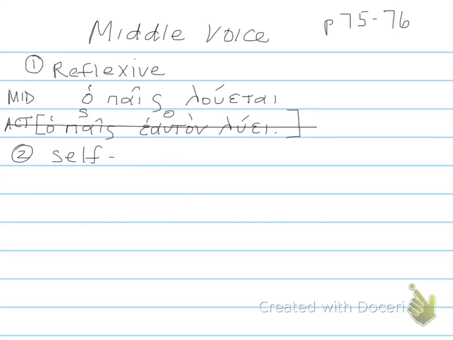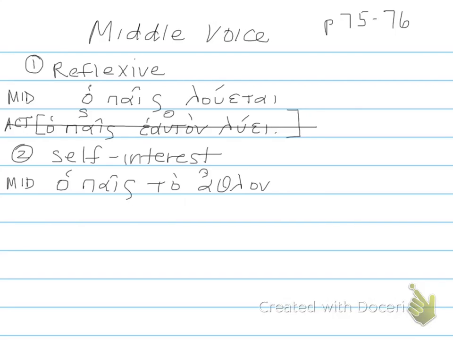The middle voice can also be a voice to signal that the verb is done in the self-interest of the subject. So, for example, ho pais to athlon pheretai means the boy carries off the prize for himself, in his self-interest.